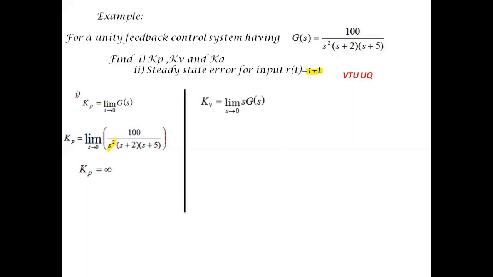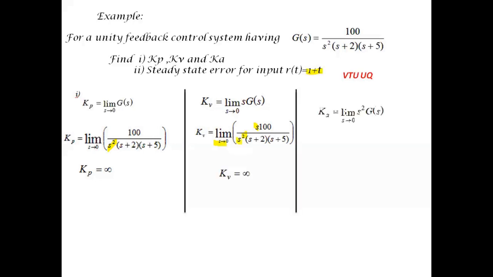For the second case, Kv is equal to limit s tends to 0, s into G(s). So substituting for G(s), Kv will be equal to limit s tends to 0, s into 100 divided by s square of (s plus 2) into (s plus 5). One term of s in the denominator will get cancelled out. As s tends to 0, the denominator will be equal to 0, hence Kv will be equal to infinity.